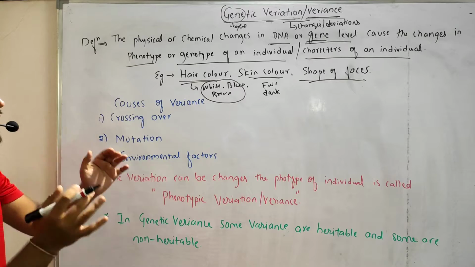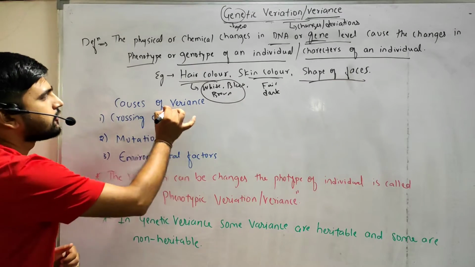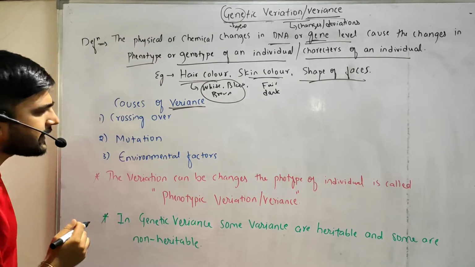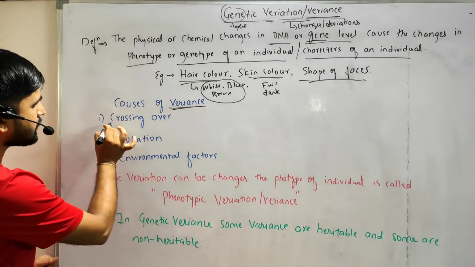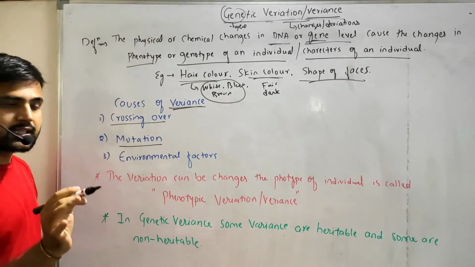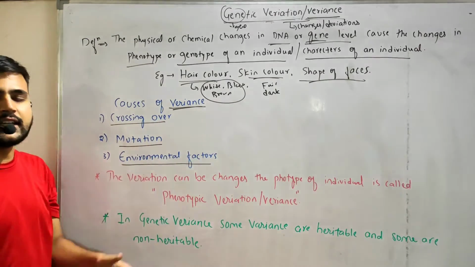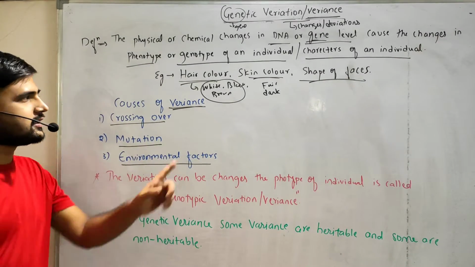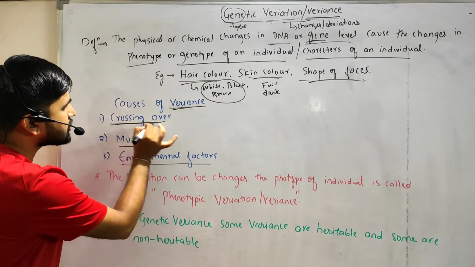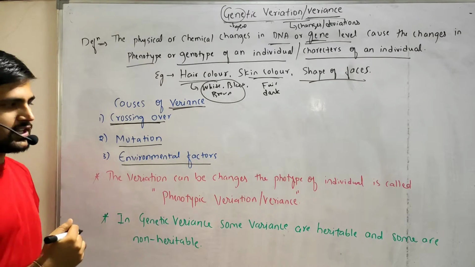So what is the main cause of this variation? How does it come about? The main causes of variation are, first, crossing over, second, mutation, and third, environmental factors. These three are the main causes of variation. First we will see how crossing over can make variations or changes.